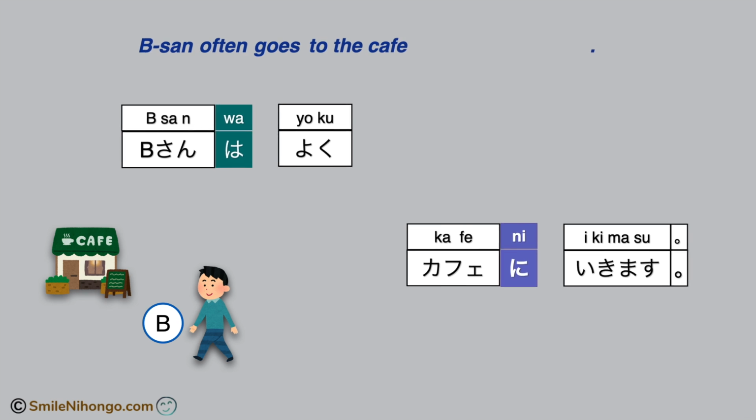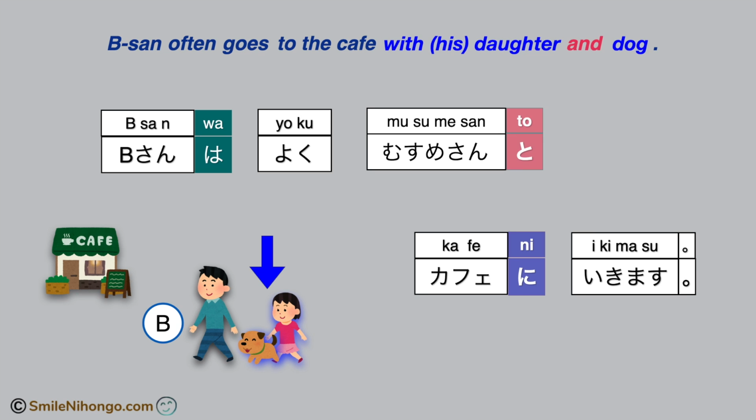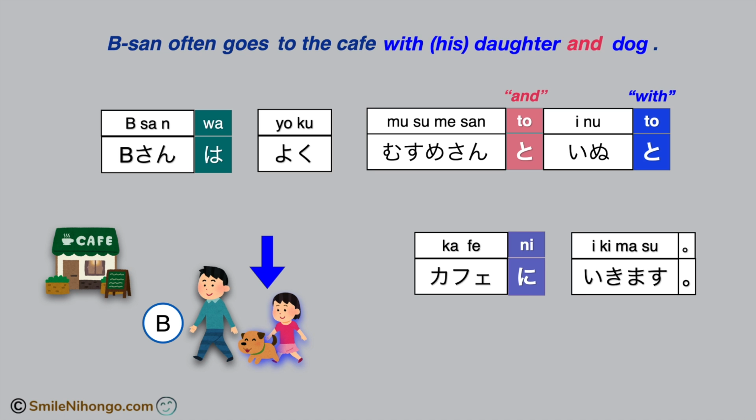Therefore, if B さん goes to the cafe with his daughter and dog, then you have to use the particle と twice in the sentence for two different functions like this. B さんはよく娘さんと犬とカフェに行きます。In this sentence, the first と means and, but the second と means with in English.